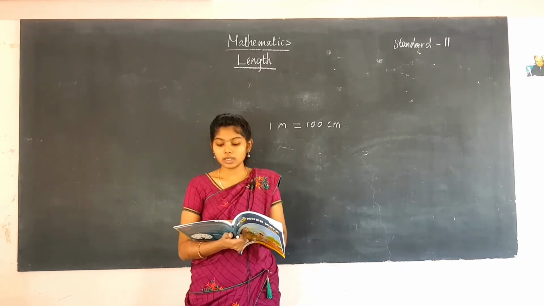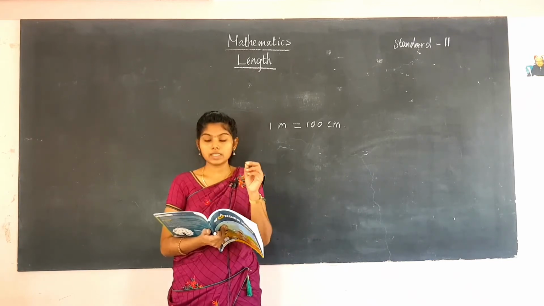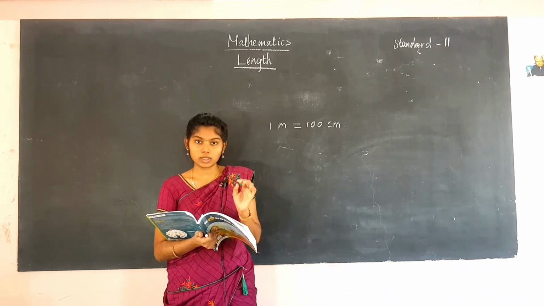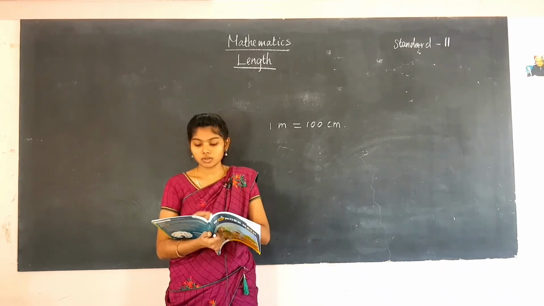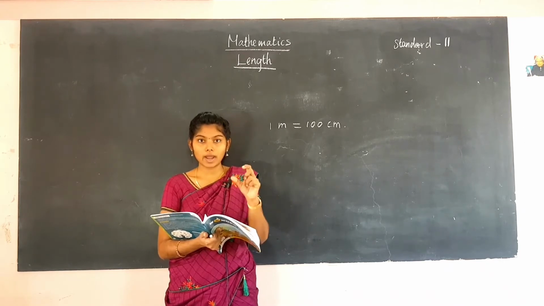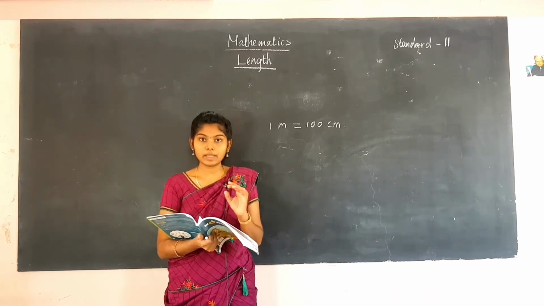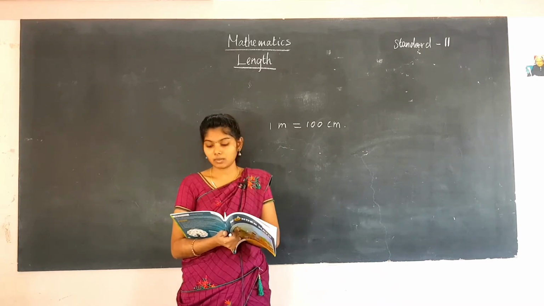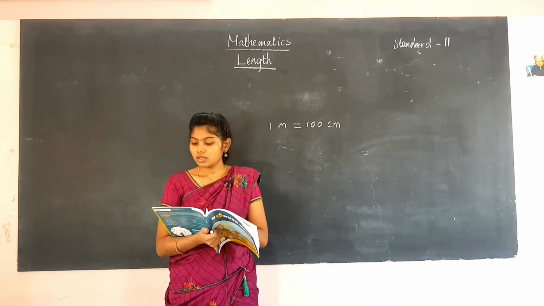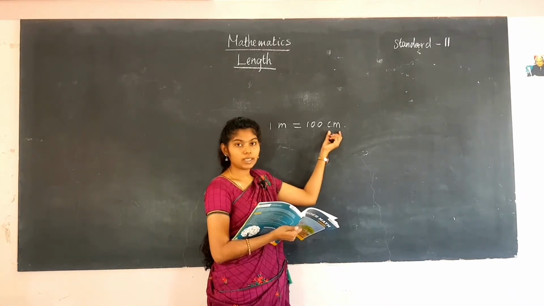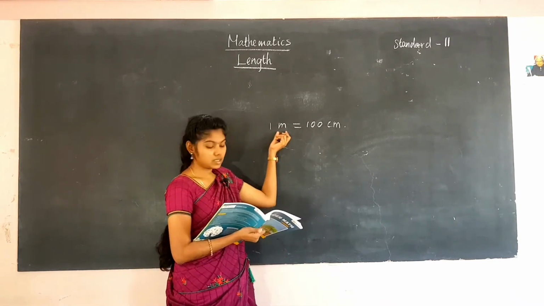A short ruler is 15 centimeter long. You will have a small ruler scale in your box, that is the short ruler, which is 15 centimeters long. That long scale means 15 centimeter measurements will be there. The short form of centimeter is cm, that I have mentioned here. cm means centimeter, m means meter.